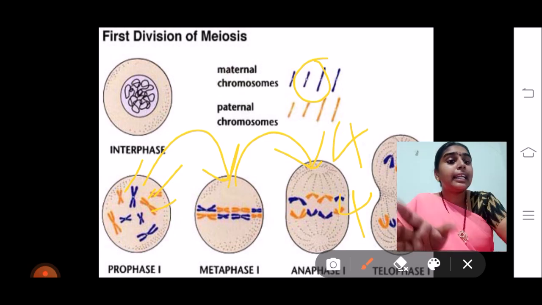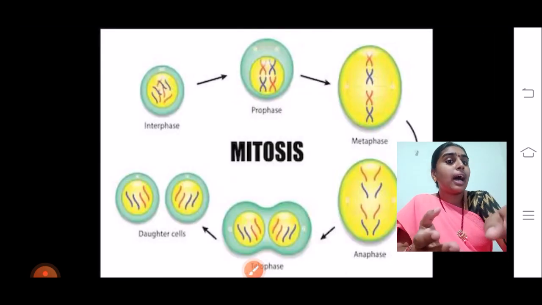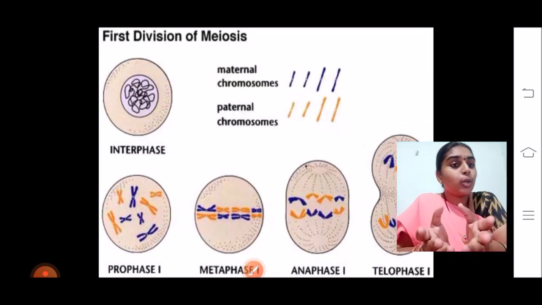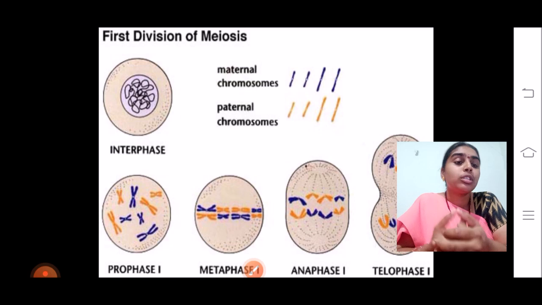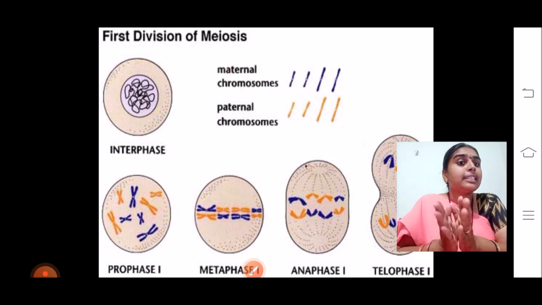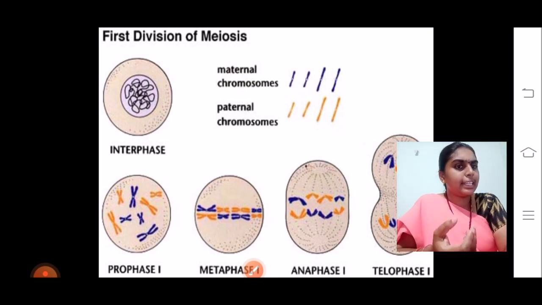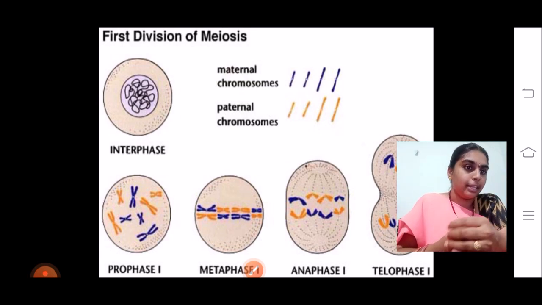Then entering into the telophase, the chromosomes have completely moved to the opposite poles. A nucleus is formed, a nuclear membrane is formed. If wanted, in some plants, cell division also occurs. If not needed, cell division doesn't occur. Like in the pollen grains example I have shown, the cell wall formation will occur after all the 4 haploid spores are formed.